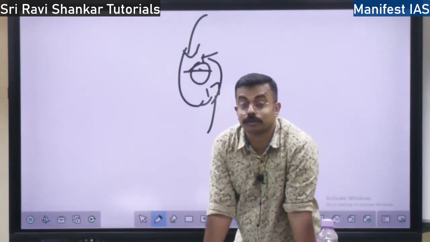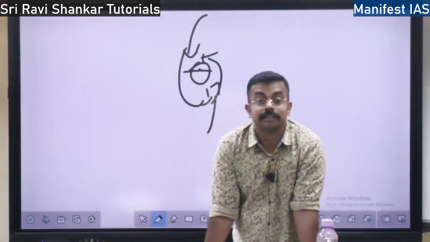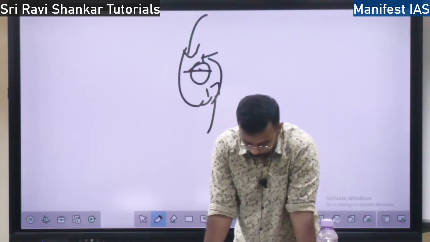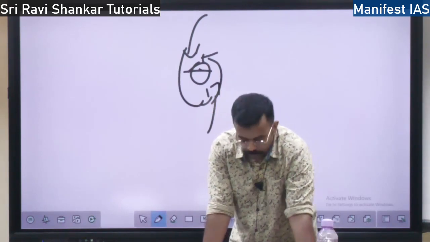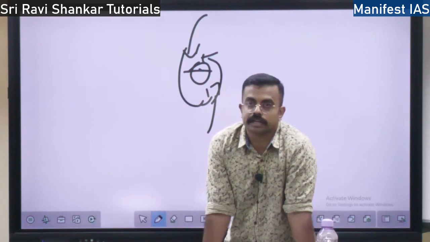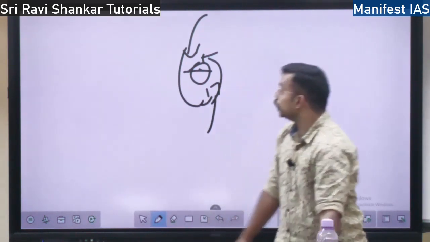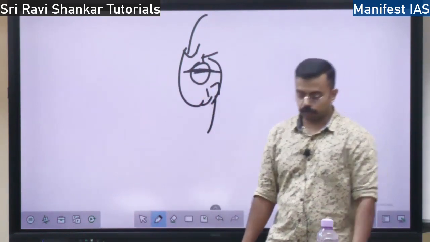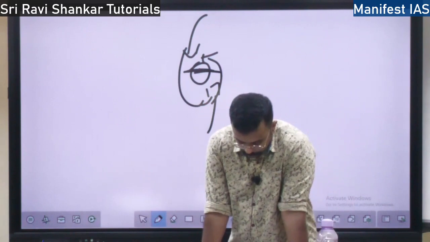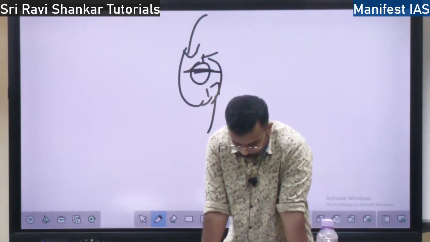The warm air will go towards the north and the cold air will come towards the south, and there will be an extratropical cyclone. This extratropical cyclone is formed only because of the frontal system, warm front and cold front. That is why extratropical cyclones are formed, right?